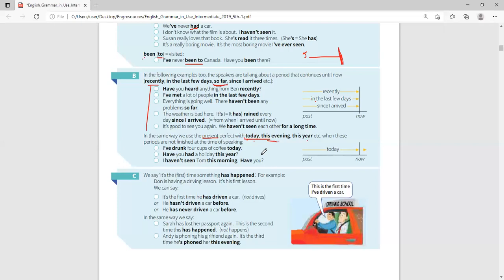Have you had a holiday this year? You see, have you had a holiday this year? That's a question. Have you had? Remember, had is the past participle. Remember, all present perfect, you have to have the past participle. Have you had a holiday? Remember, had is the participle of have, to have something. So have you had this year? Have you had a holiday? Meaning beginning from January up to now. I want to know whether you've had a holiday.